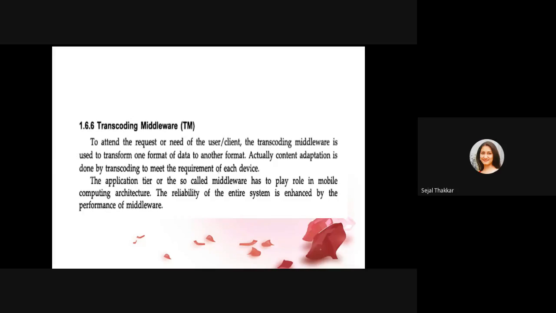Transcoding middleware attends to the request or need of the user client. The transcoding middleware is used to transform one format of data into another format. Actually, the content adaptation is done by transcoding to meet the requirement of each device. The application tier, or so-called middleware, has a role to play in mobile computing architecture. The reliability of the entire system is enhanced by the performance middleware. So transcoding means you are doing encoding and decoding of your message for security purposes. So this is the responsibility of the transcoding middleware.